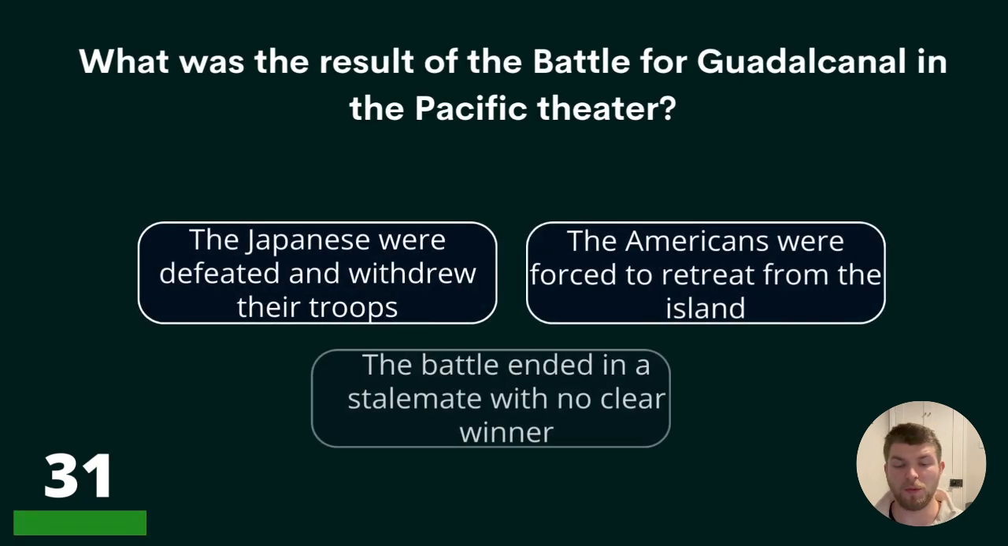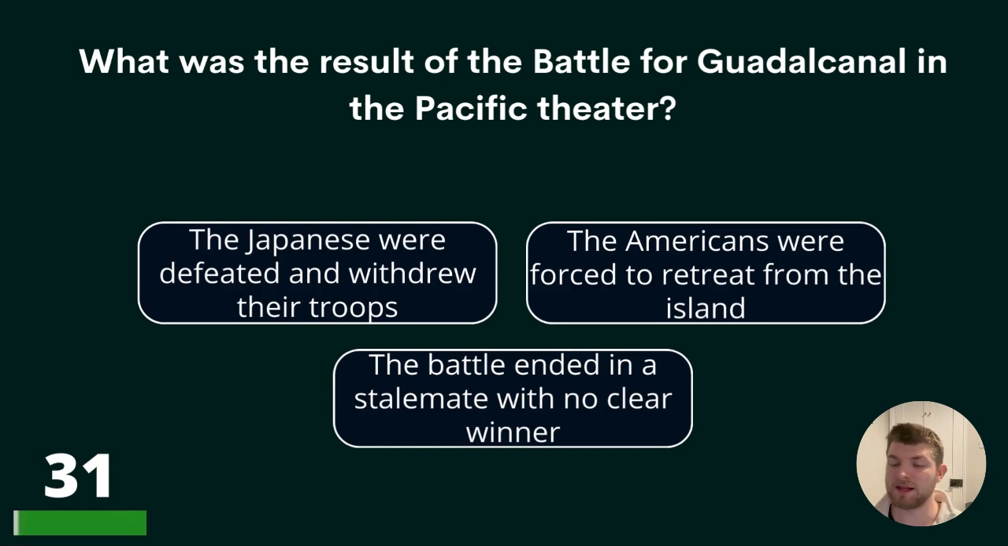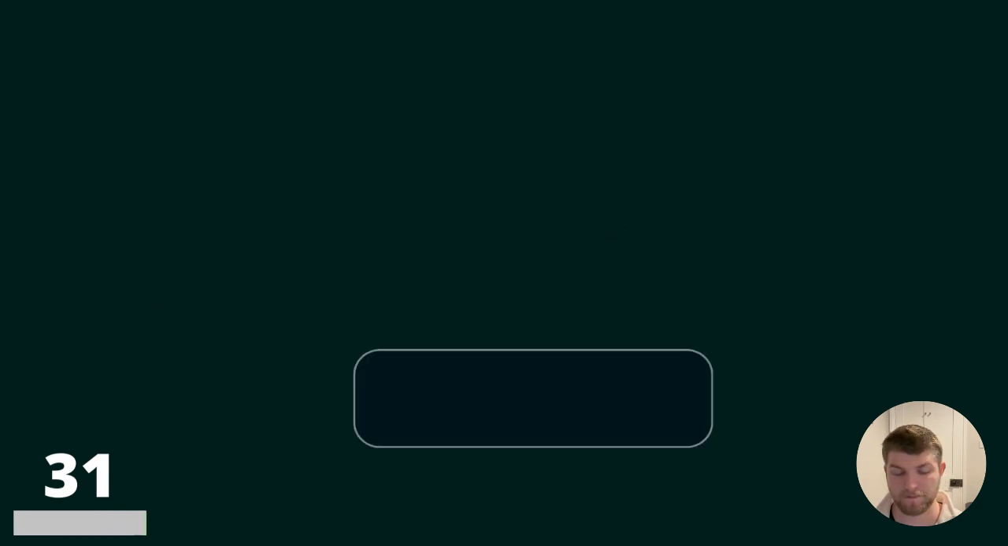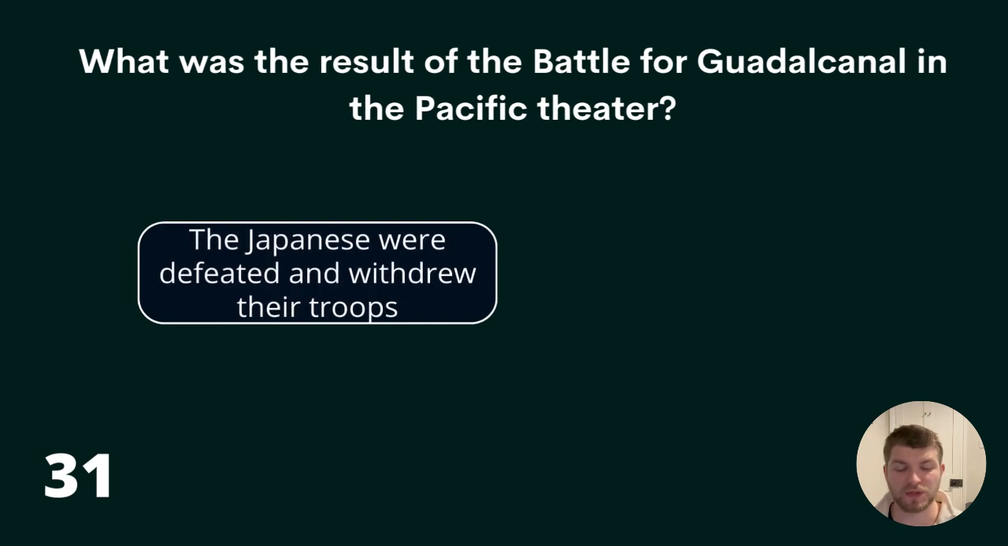31. What was the result of the Battle of Guadalcanal in the Pacific Theatre? The Japanese were defeated and withdrew their troops, the Americans were forced to retreat from the island, or the battle ended in a stalemate with no clear winner? The answer: the Japanese were defeated and withdrew their troops.